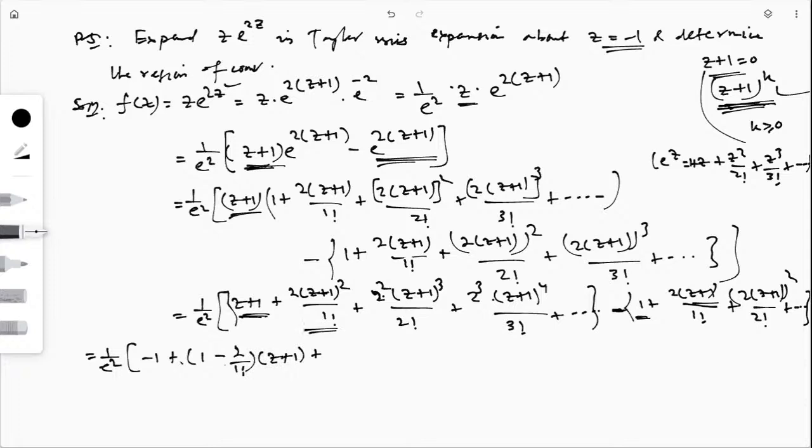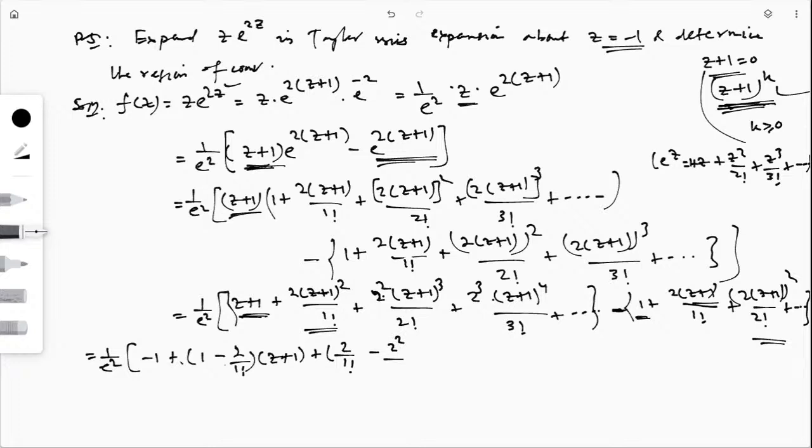Similarly, this is (z plus 1) square, and this is also (z plus 1) whole square. So I can write 2 by 1 factorial minus 2 square by 2 factorial.